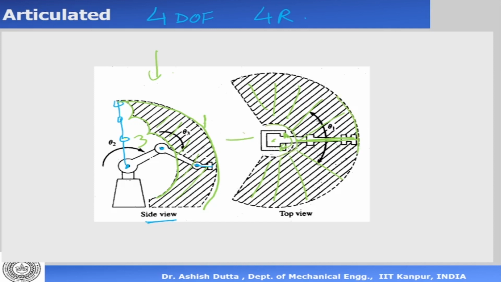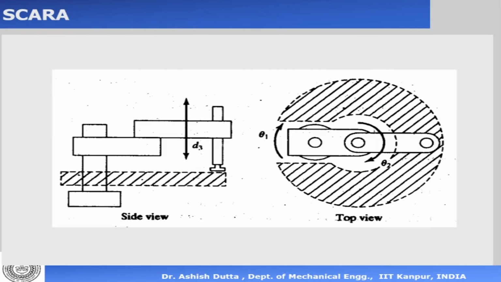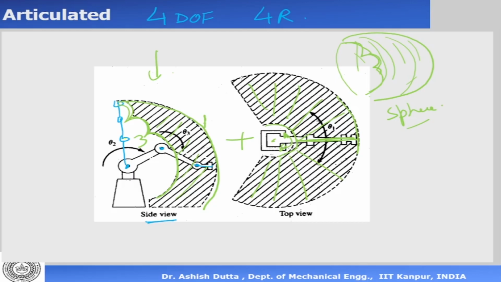So if I combine this one and this one now, what will be the shape? Now the shape is going to be a sphere. It will be spherical, and there will be some small parts cut inside in between, but it is spherical in shape, so it's spherical, right? So it's a sphere similar to a human. For the human arm also, our work volume is more or less spherical, and inside there are some parts which are cut out. These cut out parts correspond to these parts. Okay, so this is how we draw the work volume of different kind of robots.